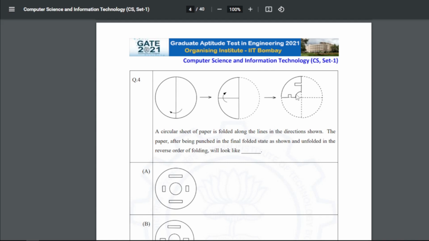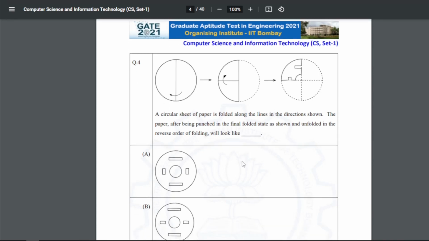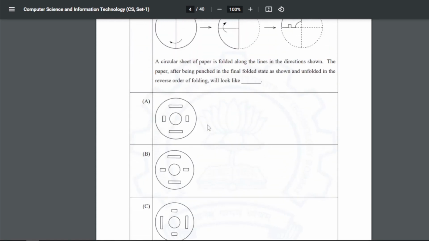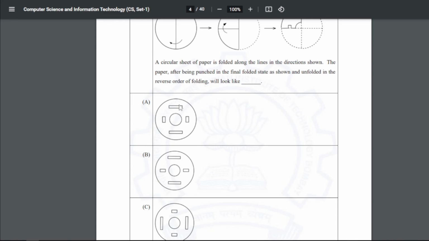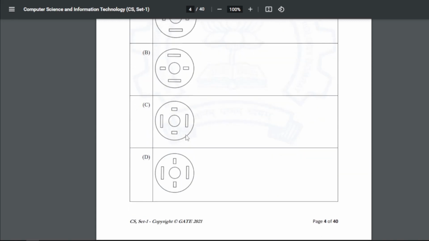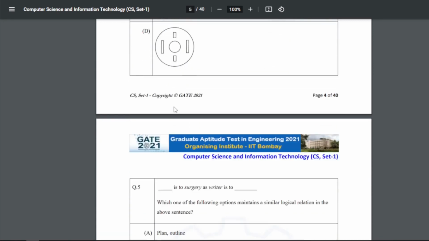If we open this first, there will be one same cut here, and exactly the same one here. If we open that again, this will give us the first picture. So the answer for 4 is A.